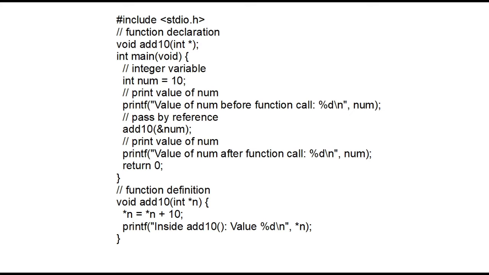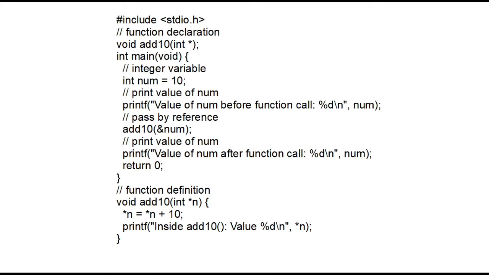Here is an example for that. When we are calling the argten function, we are passing the address of num to the function as an argument. So the function parameter variable n, which is allocated in memory location 2000, stores the address of the num variable, that is 1000. So n is pointing at num.